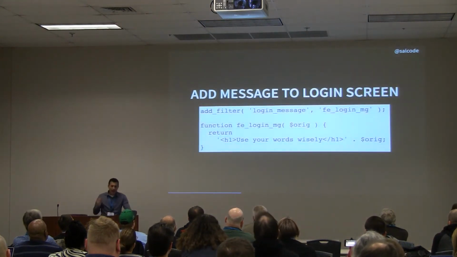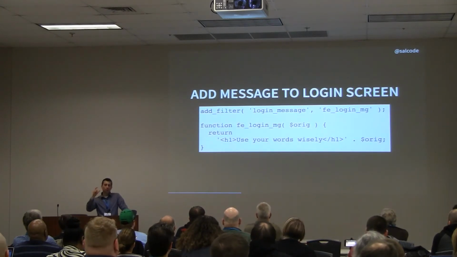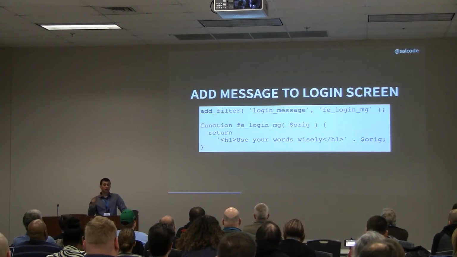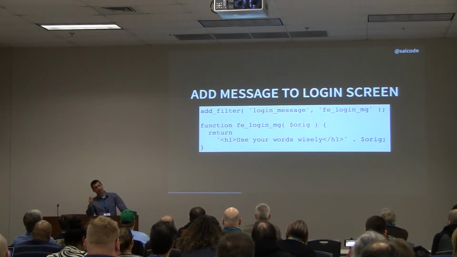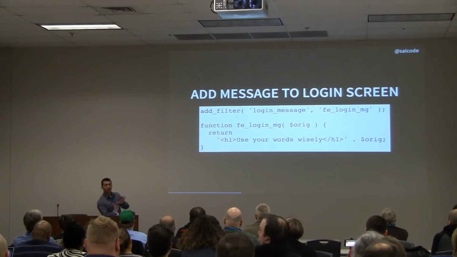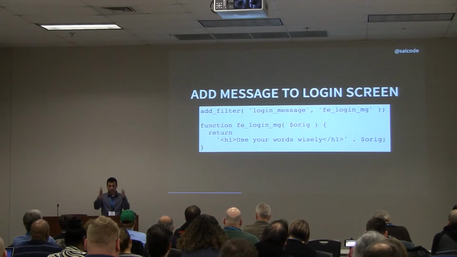In this case, we want to add a message to our login screen. So on our login screen, there's an area where messages can be output. Most of the time, there's no message there. Sometimes it says, you typed in the wrong password, or there's no user account by that name. So this information is traveling through this tube to display on the page, and there's a cutout. There's an opportunity. These cutouts are called hooks, right? Reed was telling us about these hooks. We've got these cutouts. This hook is named login_message.